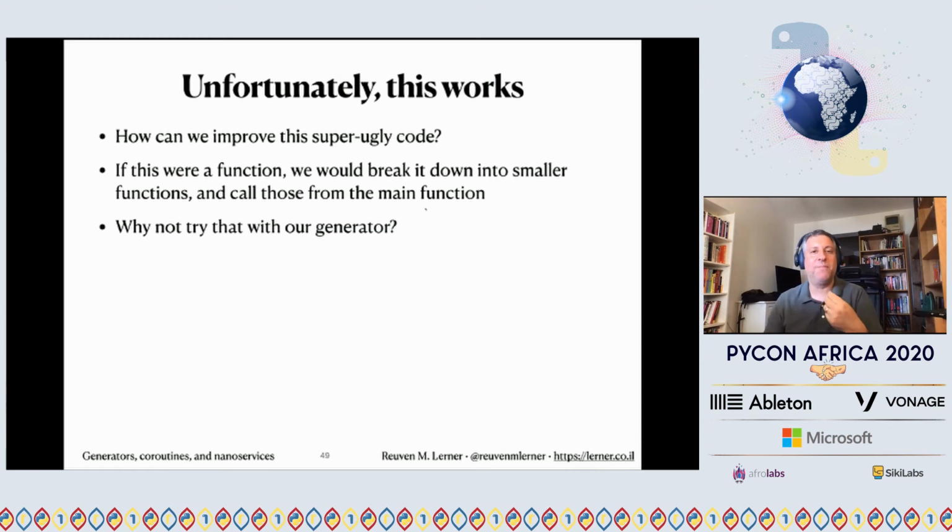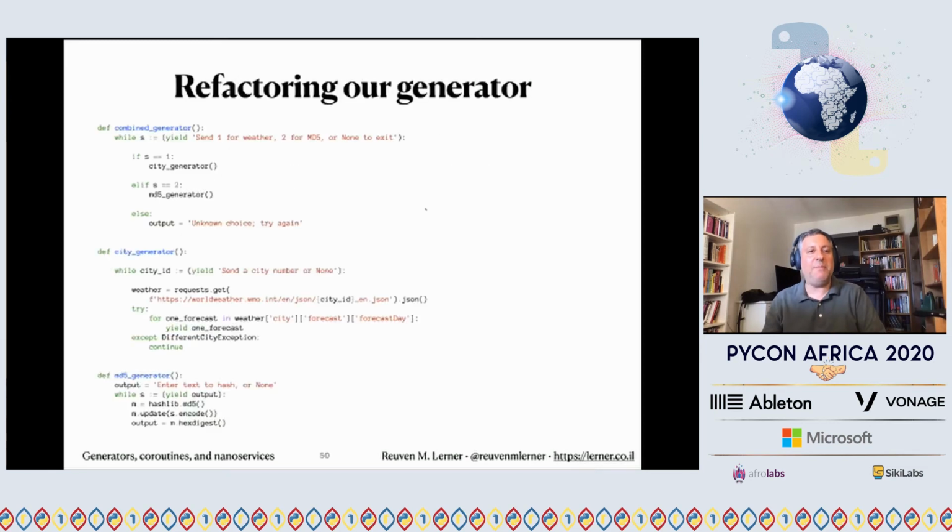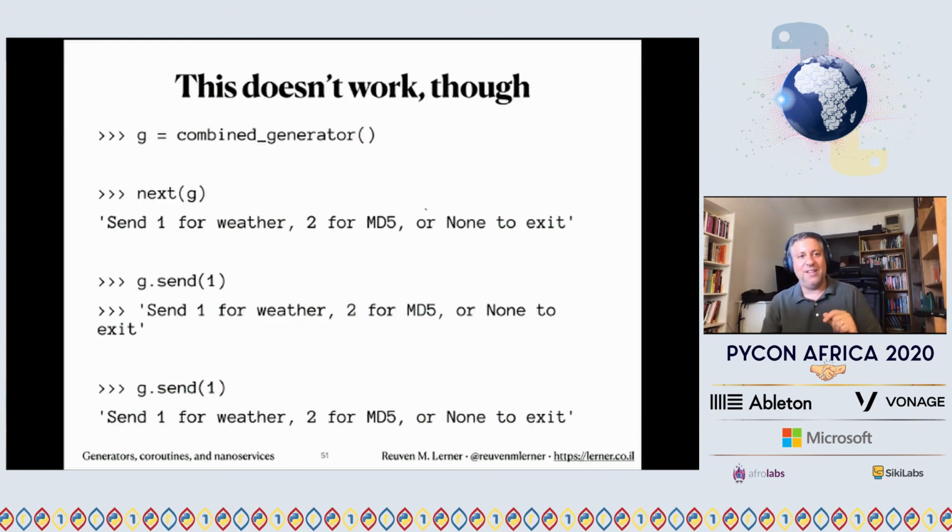How can we improve this? Let's think about this. A generator function is basically a function, right? How would we do this if this were a regular function? Well, if it were a regular function, we'd break it down to the smaller parts. We would take our function, break it apart, and then have little functions. Let's do that with our generator. So I'm going to now say combined generator is going to be a very top-level, high-level function. It's going to say, if we got 1, then I'll run the city generator. And if I got 2, then I'll do the MD5 generator. And then I separated out the two generators there. The only problem is this does not work. Other than that, it's great.